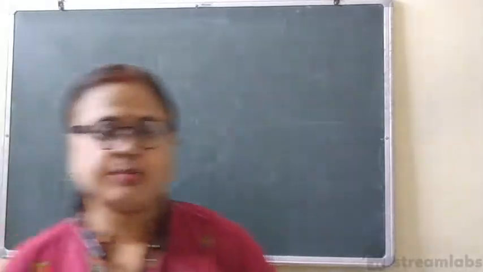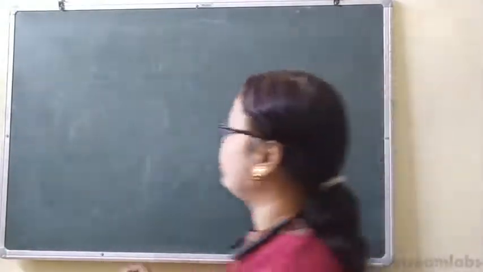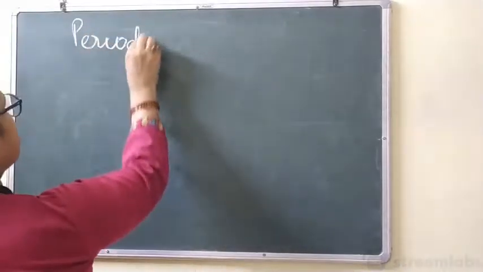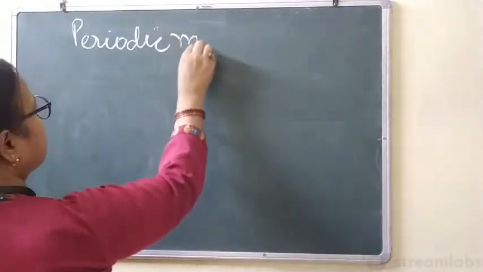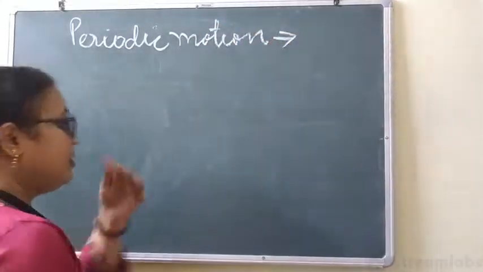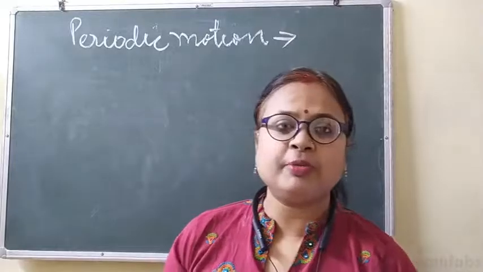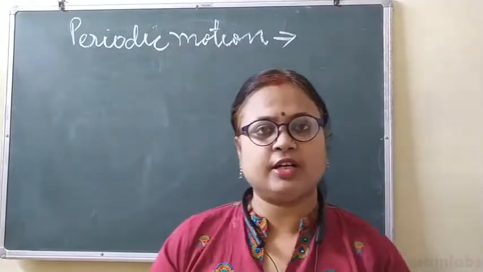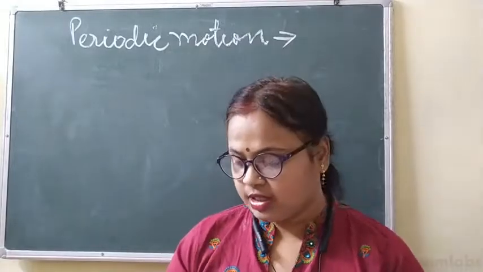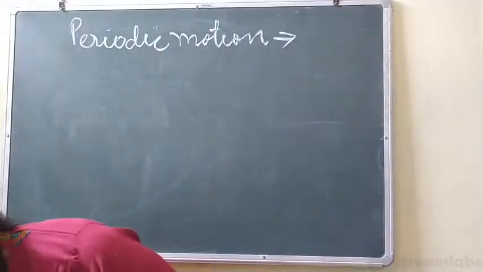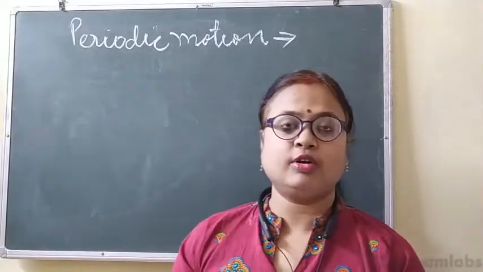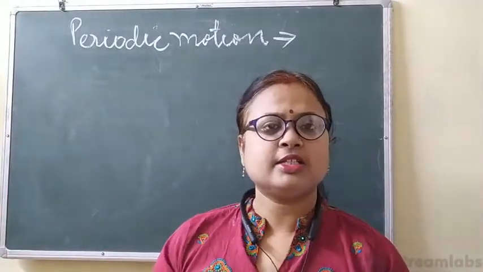So I'm going to discuss periodic motion. Periodic motion means the motion which repeats itself after a fixed interval of time. This is called periodic motion. Clear? So the motion which repeats itself after a fixed interval of time is called periodic motion. And the best example is